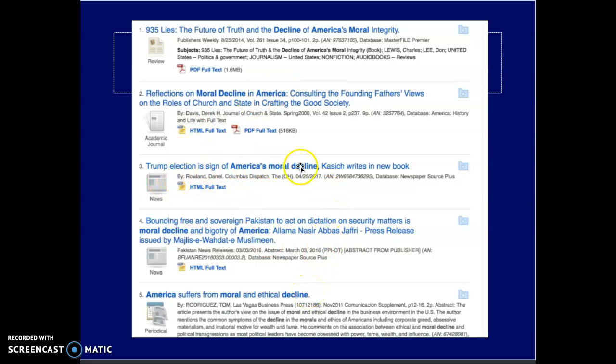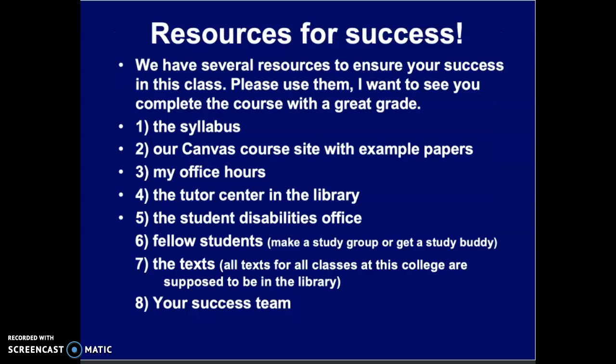Trump election is a sign of America's moral decline. Some of you may agree with that and some of you may not. So that's how you get the articles from home, and I believe your login for the MJC library is your 6-digit birth date. If it's not, you might have to call the library and find out what your login is, but you are able to use the library just by virtue of being an MJC student. So we have lots of resources to ensure your success in this class. Please use them because I'd love to see you all complete the course with a great grade.